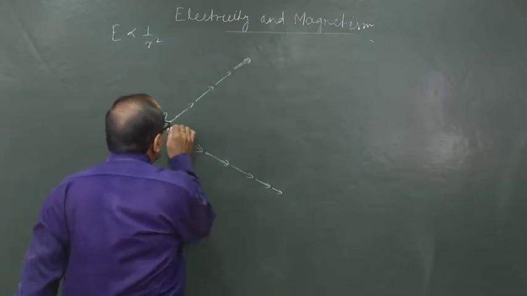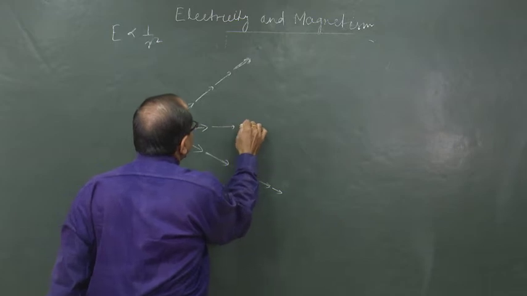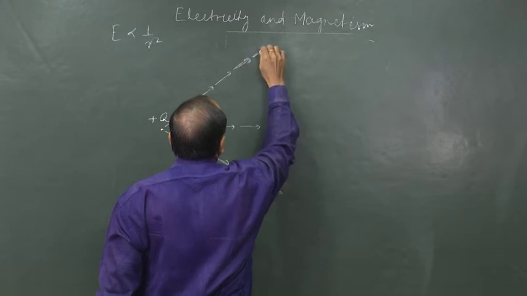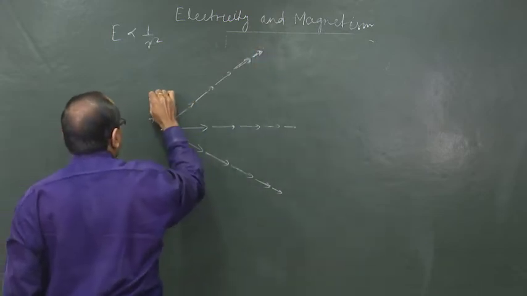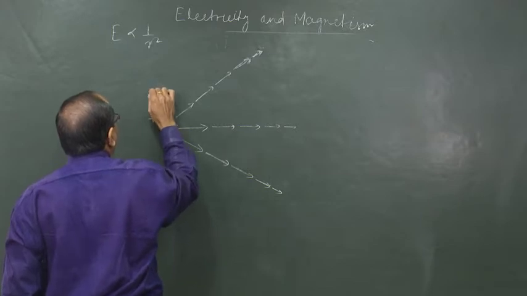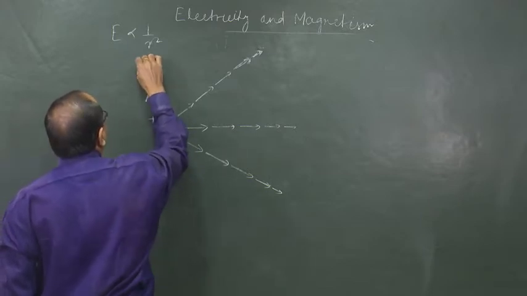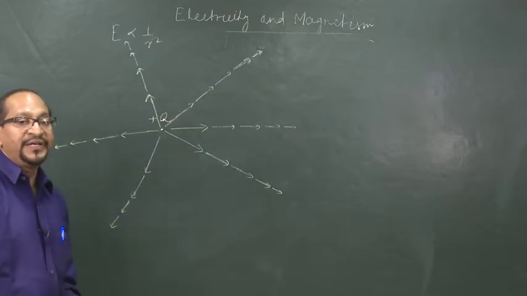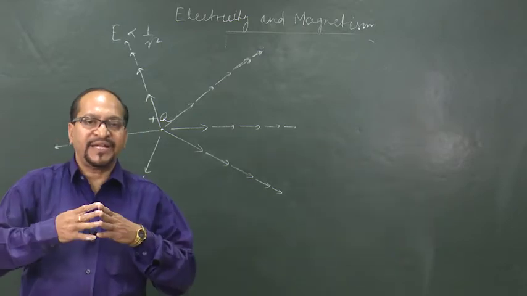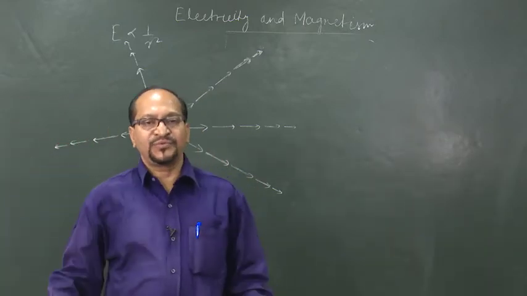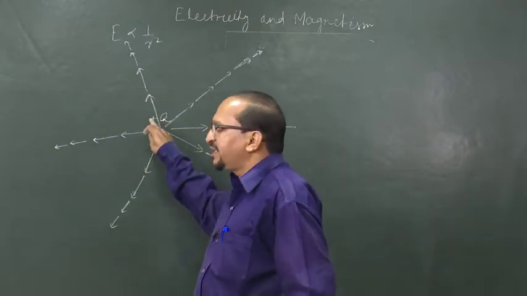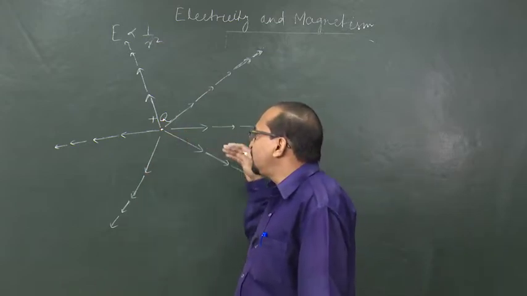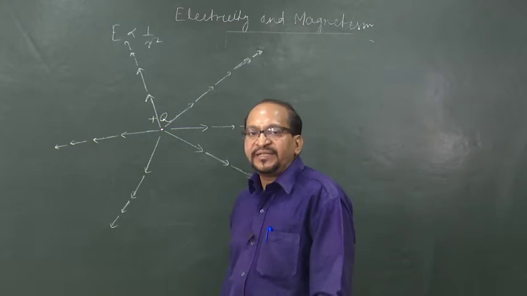Okay. So, this is a visual description of the electric field, and we often call these electric field lines, which are diverging away from a positive source charge. And if the source charge is negative, obviously the test charge will get attracted and the direction of these field lines will be towards the charge. Okay? And these are called field lines.